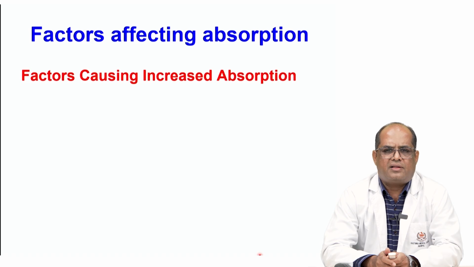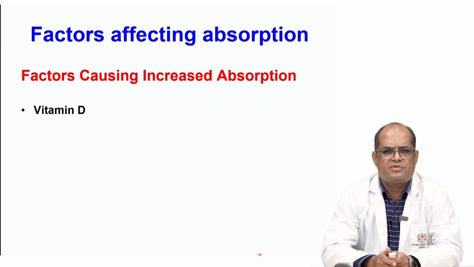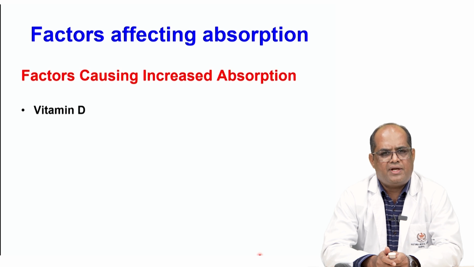Factors that affect calcium absorption: few of the factors increase the absorption and few of them decrease the absorption. The factors that increase calcium absorption are vitamin D. Vitamin D helps in absorption of calcium in the intestine, basically by increasing the production of calbindin protein.